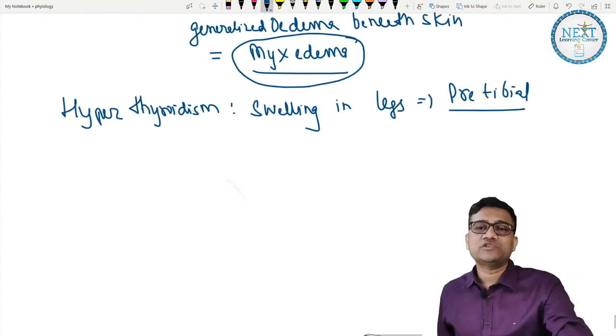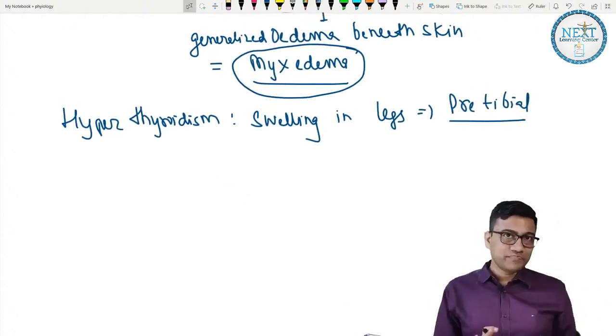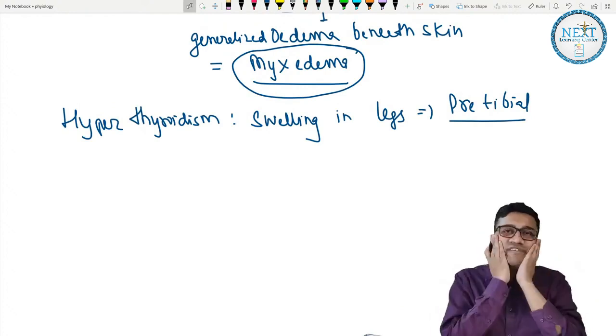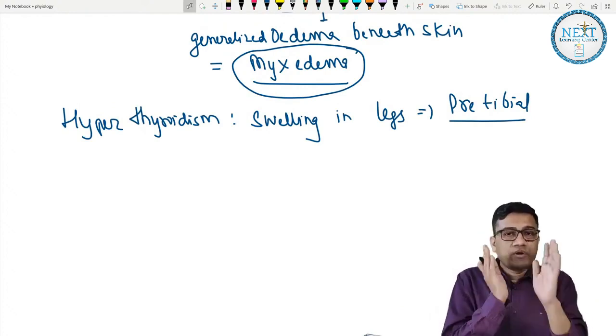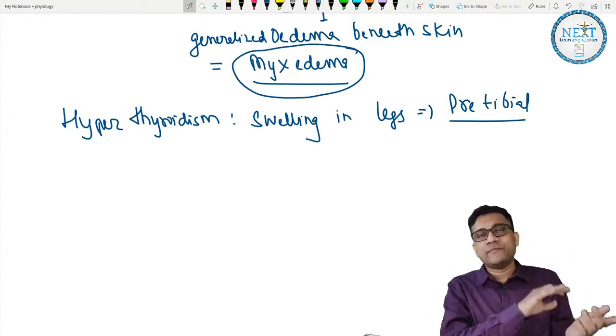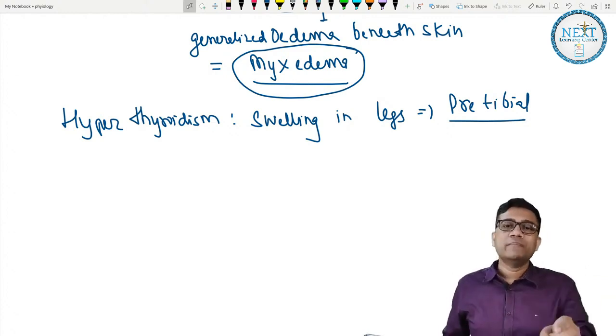So if you get a patient with edema all over the body, even the face, everywhere, they are seeing whether it is hyper, or all body edema, myxedema.